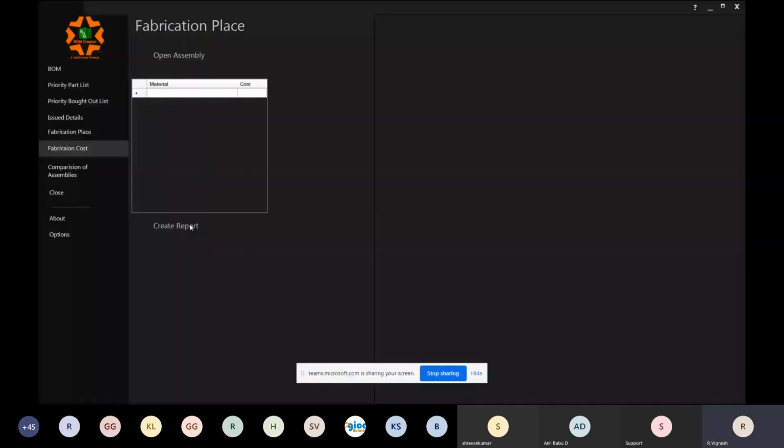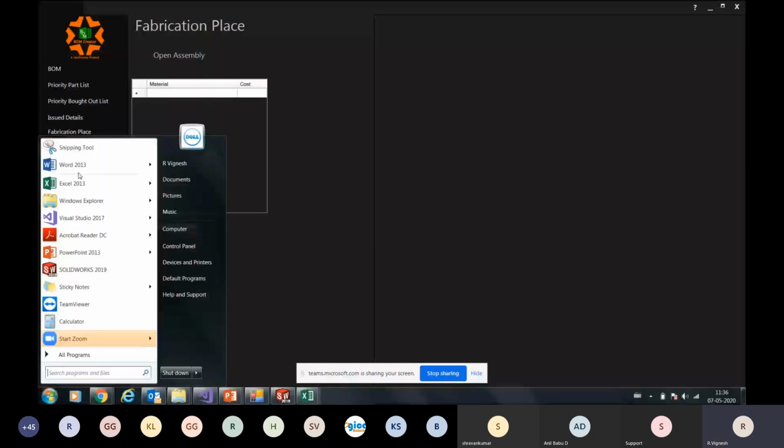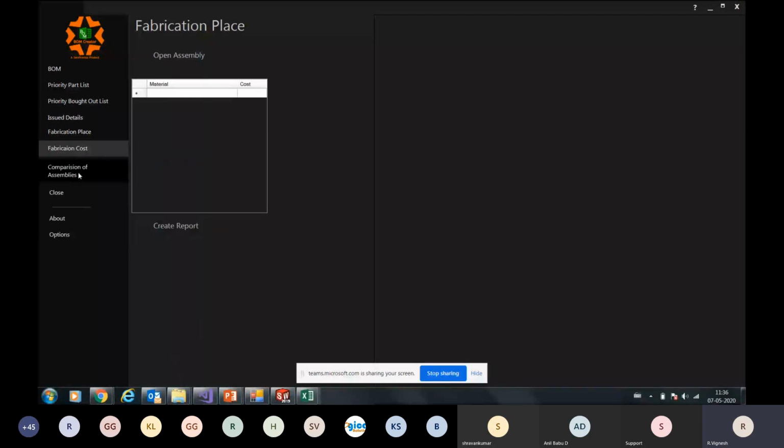Last is the comparison of machines, comparison of assemblies. So now when we are talking about comparison of assemblies, say we receive 5-6 orders of machines at a time, all together. As a designer, we intend to release the drawings of individual machines individually, right?